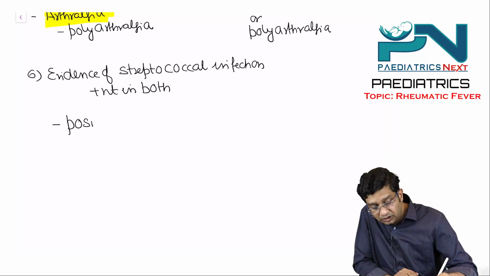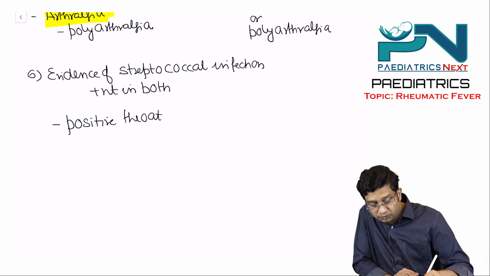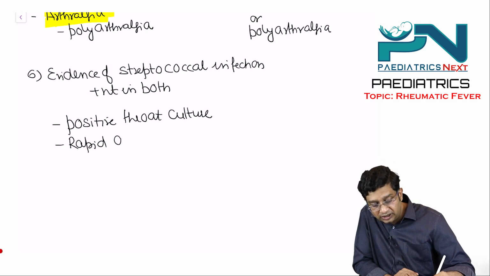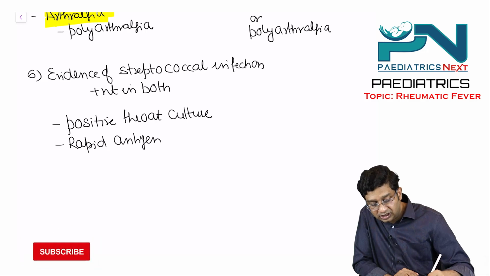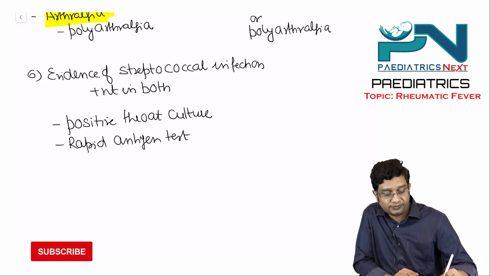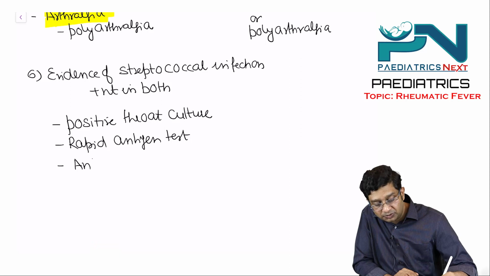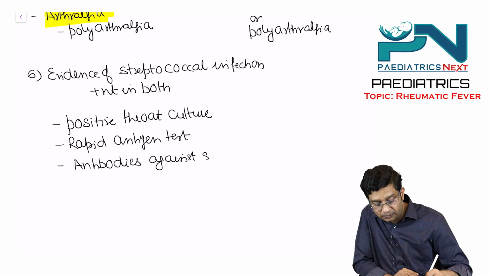There can be a positive throat culture. Or you can do the rapid antigen test. And you can measure antibodies against streptococcus.